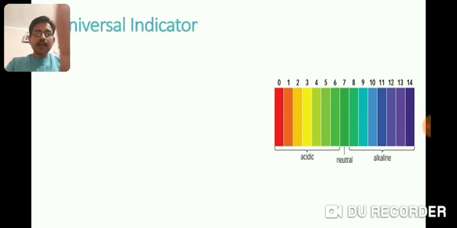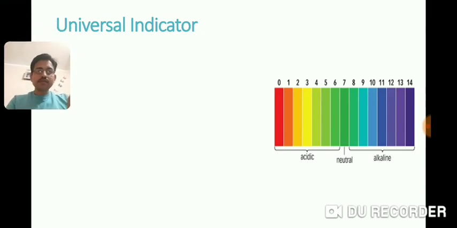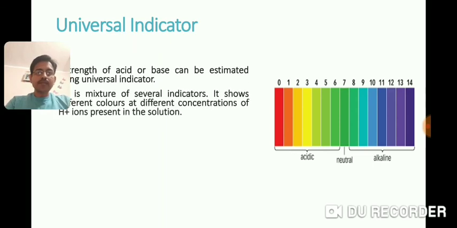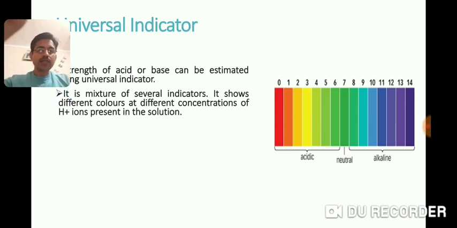Now we have the universal indicator. Universal indicator is the indicator which helps us to determine the relative strength of acidic or basic solution by knowing their pH values. There is a shade chart on your screen which will help us to determine the pH of the solution. Universal indicator is a mixture of several dyes which shows different colors at different concentrations of H plus ions in the solution.